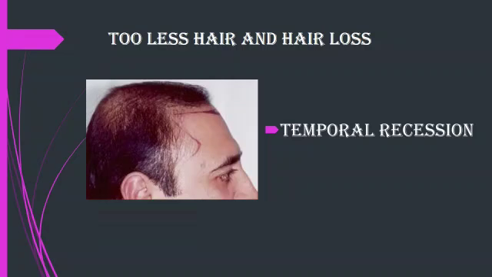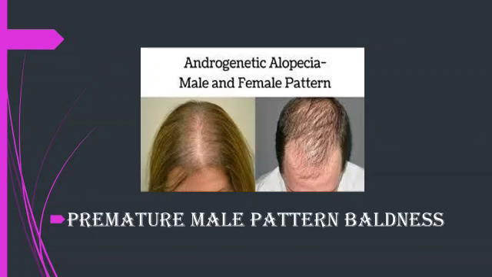So this leads to thinning of hair and temporal baldness called temporal recession. In premature male pattern baldness, vertical thinning is seen in association with marginal recession in both sexes, indicating androgen excess, called androgenic alopecia.